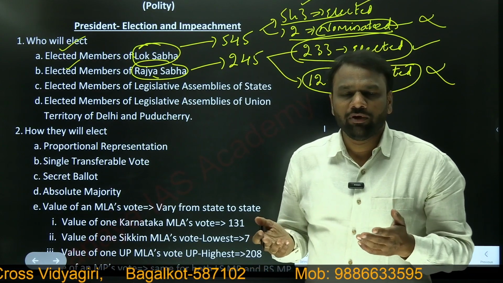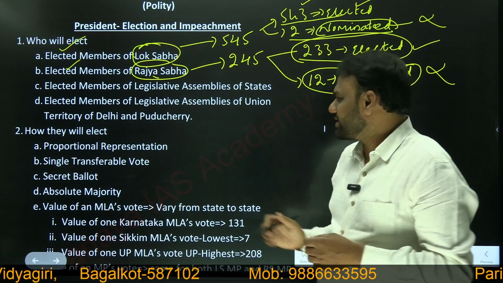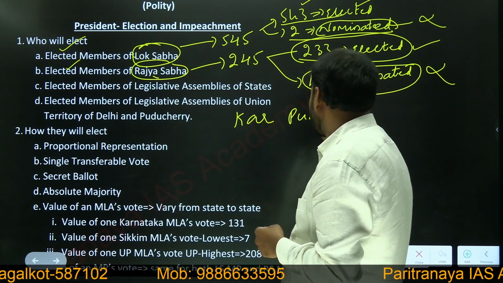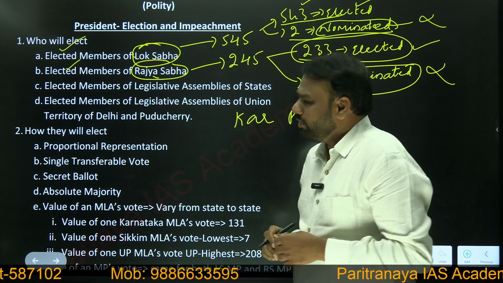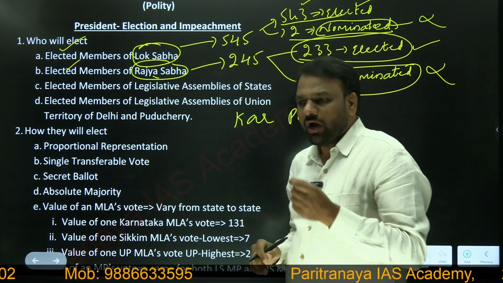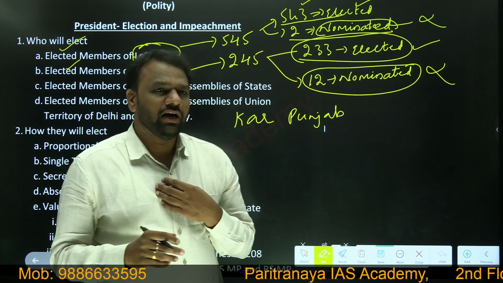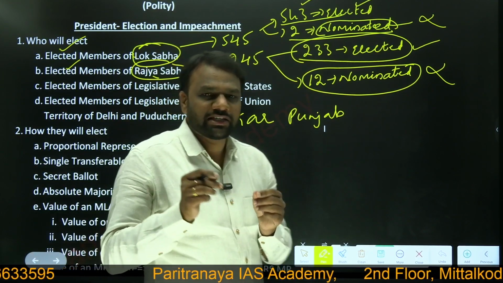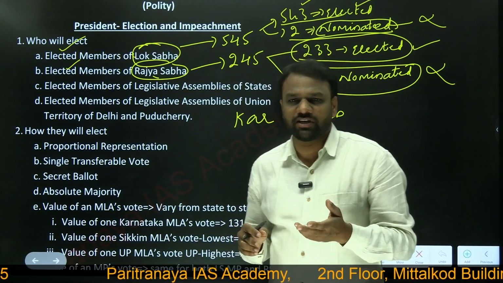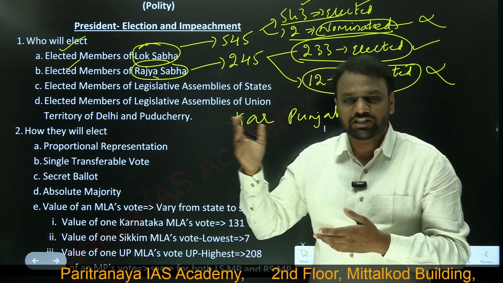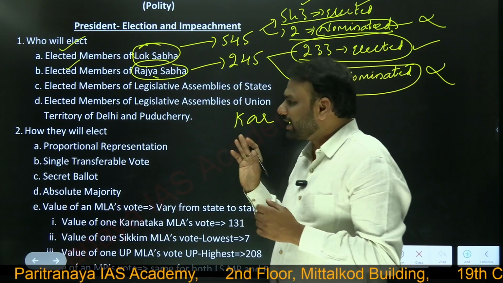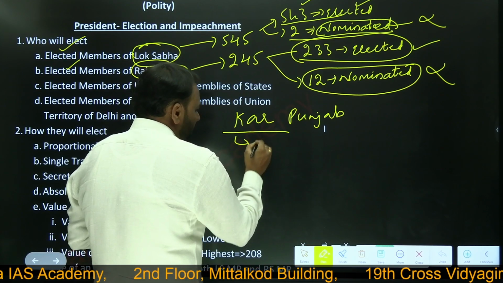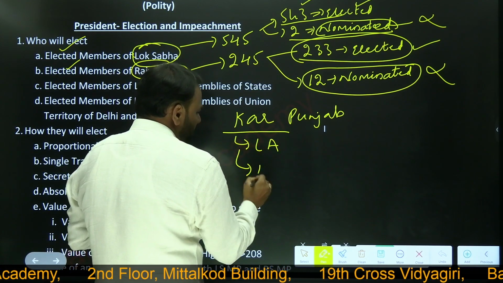Next, elected members of legislative assemblies of states. We have totally 28 states, let us consider Karnataka, Punjab, etc. In a few of the states, we have a bicameral legislature, that is, we have MLAs and MLCs, Legislative Assembly and Legislative Council. Not in all the states, but a few of the states. Which are those states? We shall see later on. But let us consider Karnataka as an example. Karnataka has a bicameral legislature which consists of Legislative Assembly and Legislative Council.